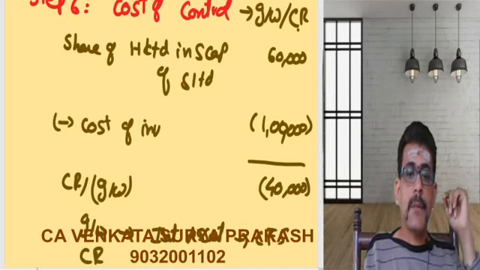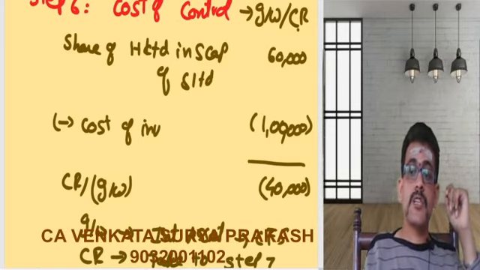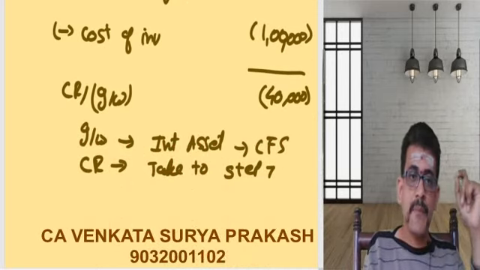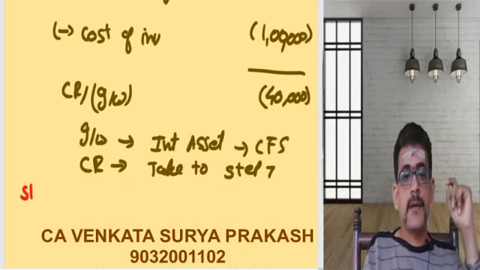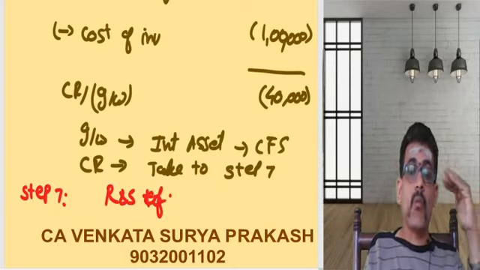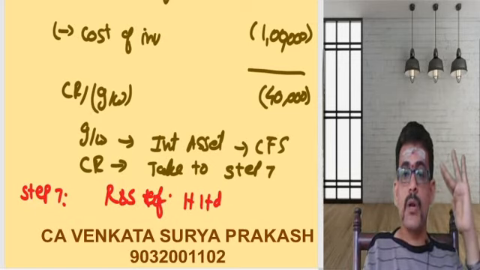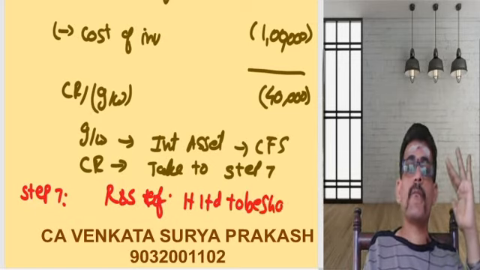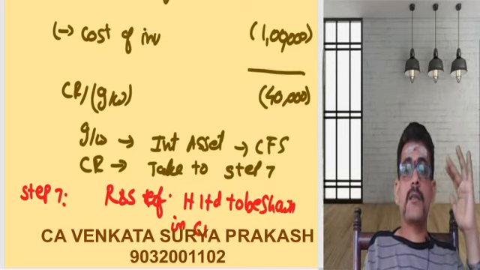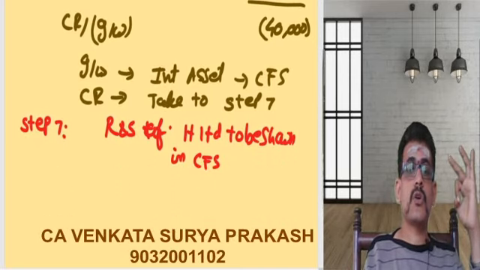If you are getting a capital reserve, take that to step number 7. Now last, step number 7 is nothing but reserves and surplus of what? Holding company. So step number 7 is purely of the holding company. Reserves and surplus of holding company to be shown in the consolidated financial statements.